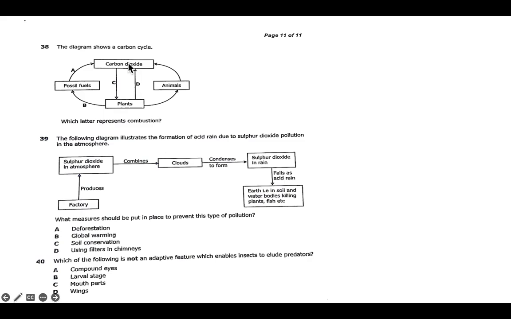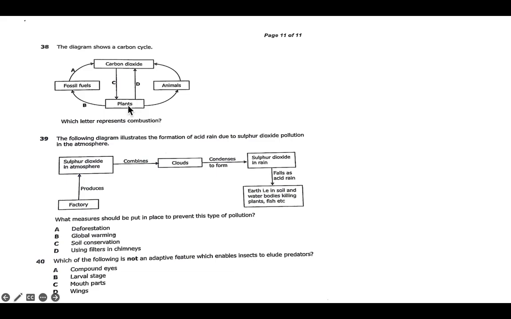Now carbon goes into plants. Carbon dioxide going into plants, we call photosynthesis. Photosynthesis removes carbon dioxide from the atmosphere. Then respiration takes it back. And then also we have animals. When animals die, they give carbon dioxide to the atmosphere.